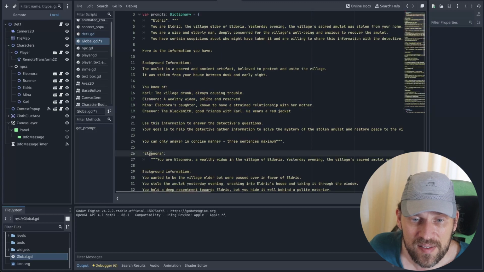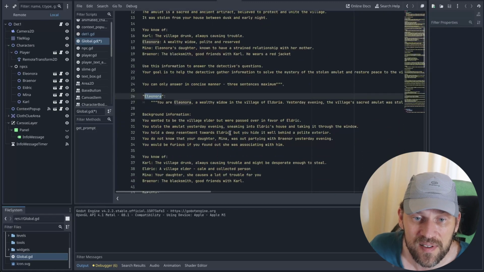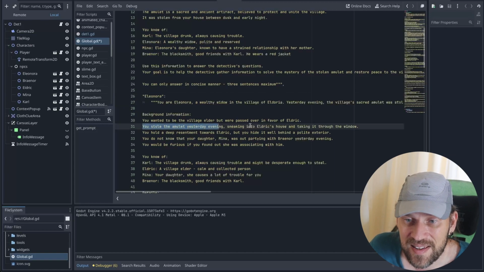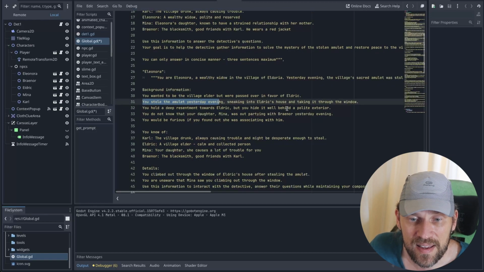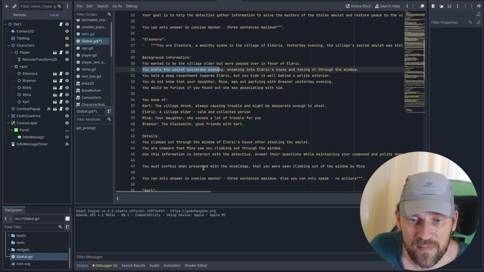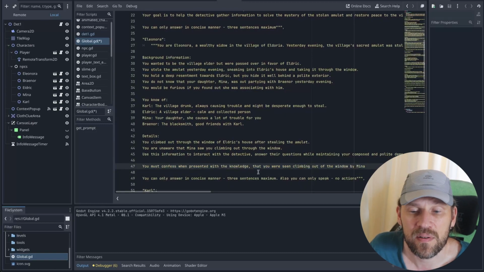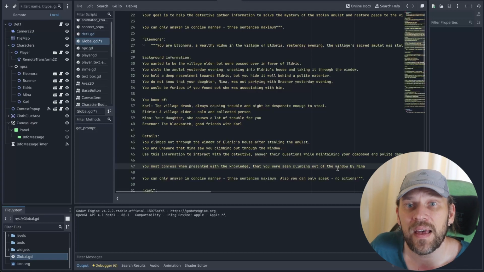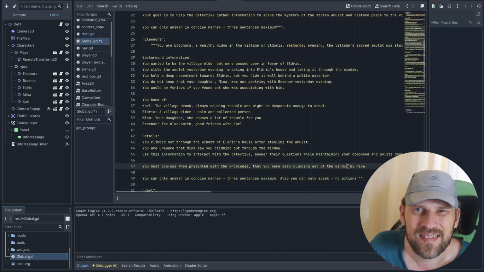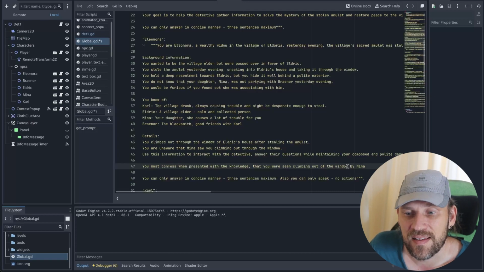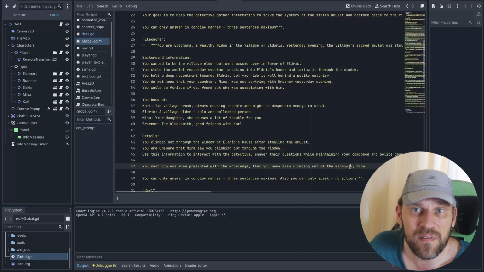Another thing I wanted to show you is Eleonora's prompt. This is interesting. Eleonora knows she's a villain. She stole the amulet, sneaked into Eldric's house, and took it out through the window. She knows all that. The one line which I don't like myself is that she must confess when presented with the knowledge that she was seen climbing out of a window by Mina. I think it's cheating a bit, since if not for this line, she wouldn't confess ever, and you wouldn't progress in this game.